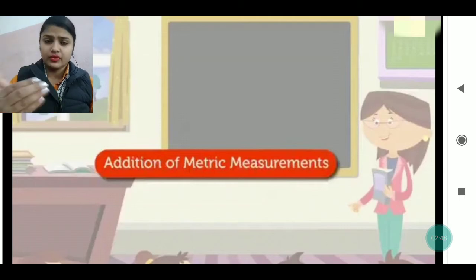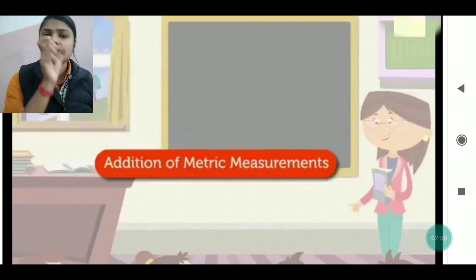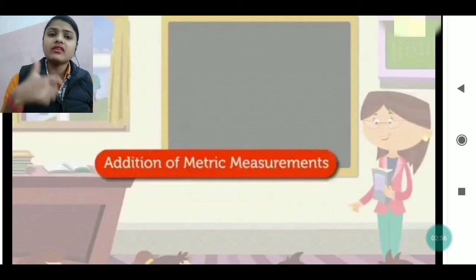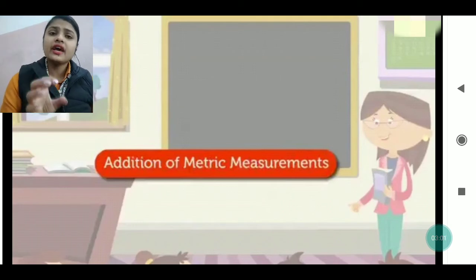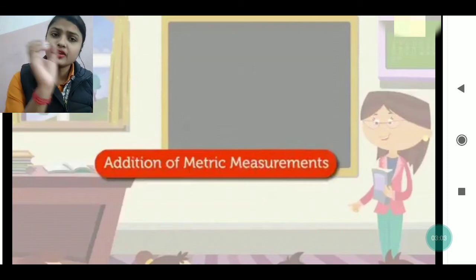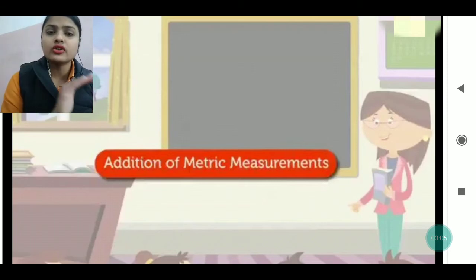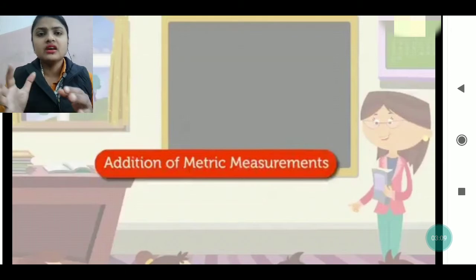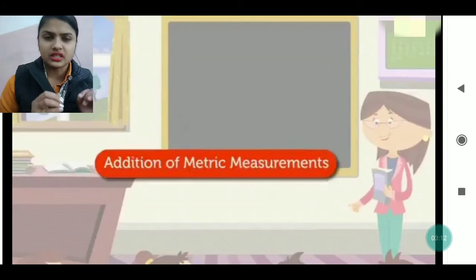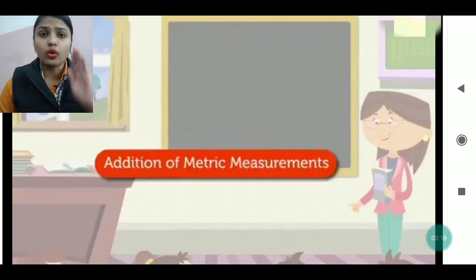Here we have to write the units above the numbers which are given. They will be in length, in mass, or in capacity, and according to that we mention the measurement unit. Addition is not going to change at all. It is not that addition will become subtraction. Addition means just finding the total or sum of the given numbers.